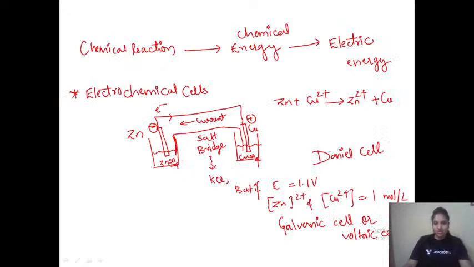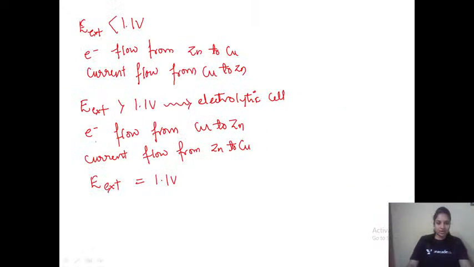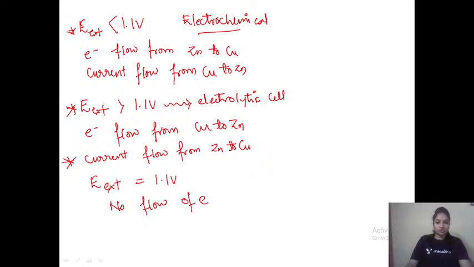Okay, now what if the external potential is equal to 1.1 volt? So this was the first condition, this is the second condition, this is the third condition. So this was an electrochemical cell, because the external potential applied is less than 1.1. But if it is equal to 1.1, then no flow of electrons would take place, and if no flow of electrons, no flow of current. So this is the condition for the electrochemical cell and electrolytic cell.